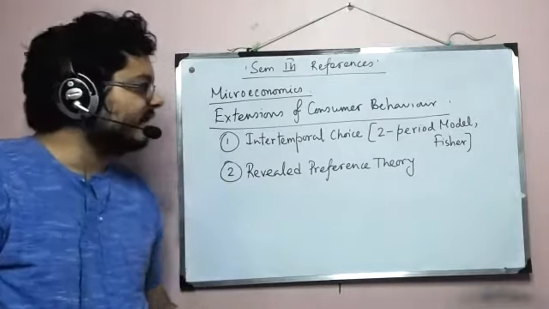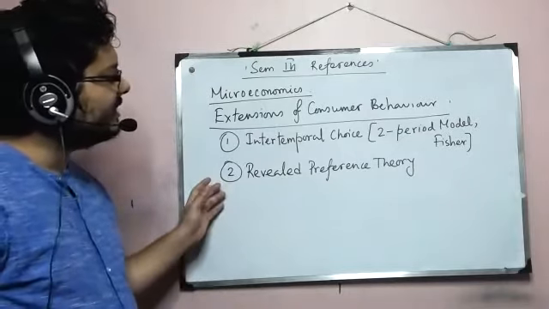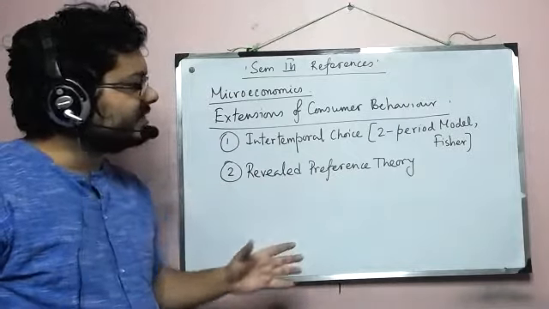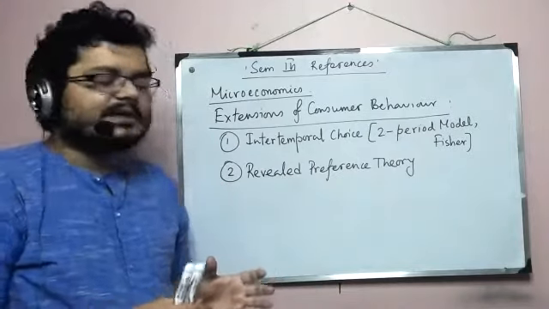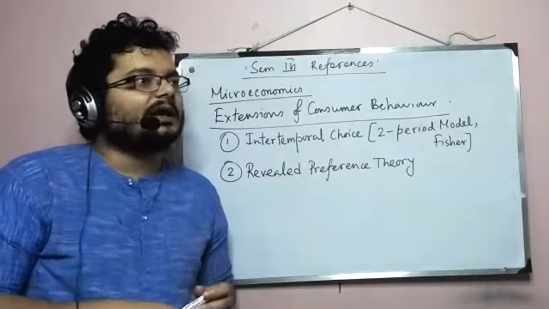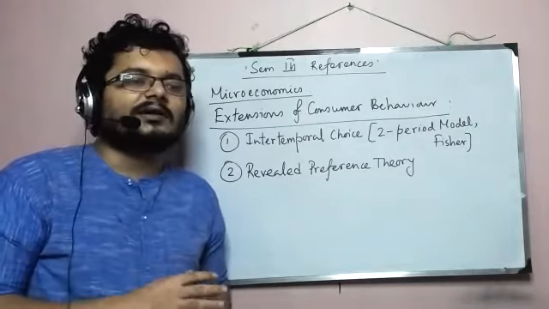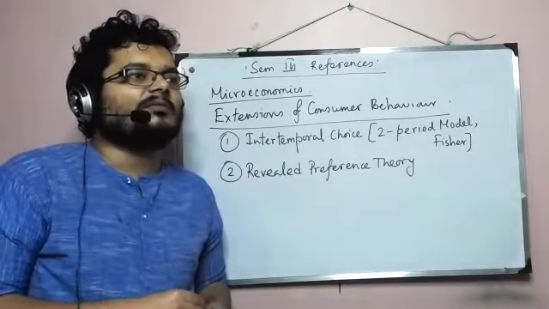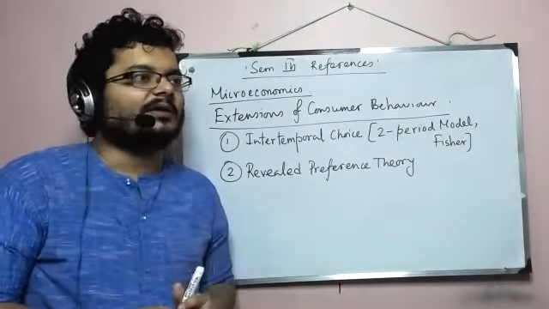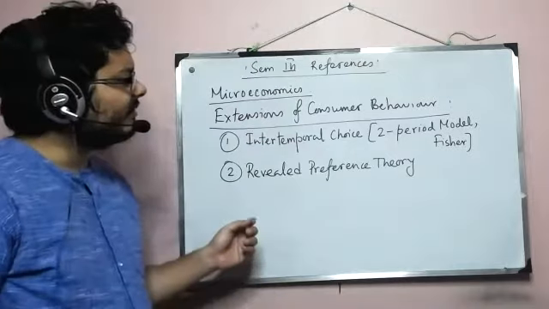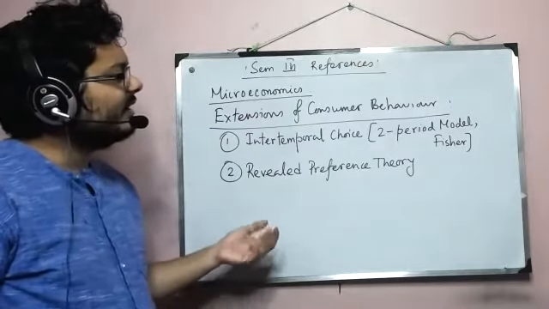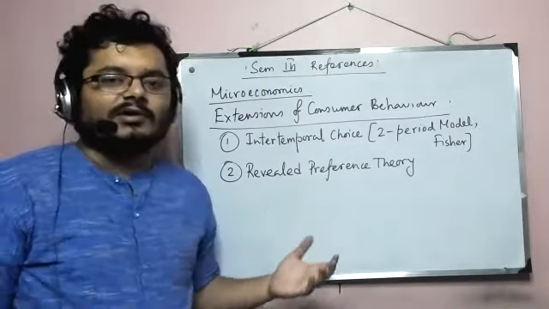Remember one thing: whenever there is a new theory on the same topic, in general, what happens is this: it shows the old theory as a special case or a more restricted case. Okay, in very few cases does it happen that the new theory actually refutes the old one.